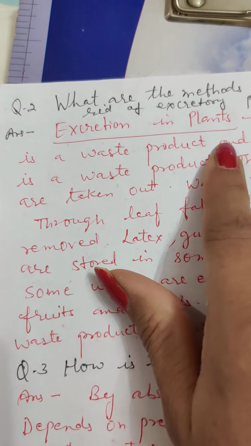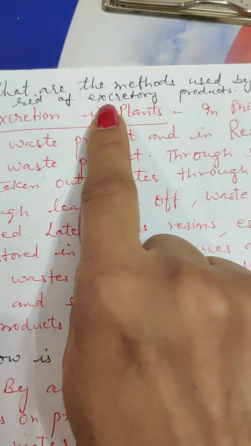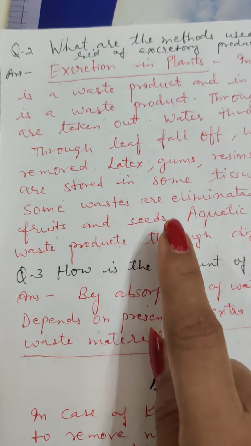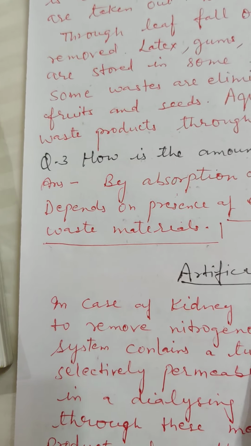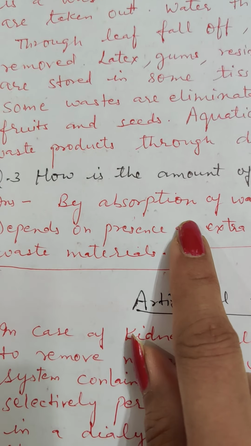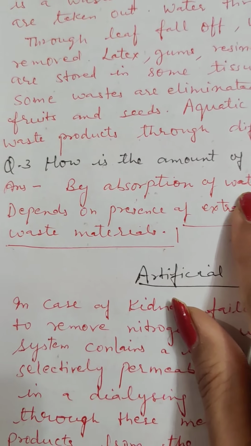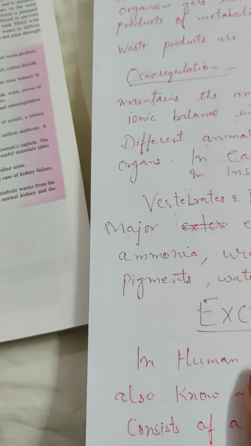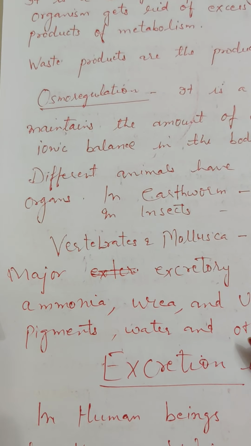second question is, what are the methods used by plants to get rid of excretory products? Here we have given methods. Then how is the amount of urine produced regulated? It depends on how much water we have taken in our body. Okay, so these are 3 questions you can write with the help of my notes.